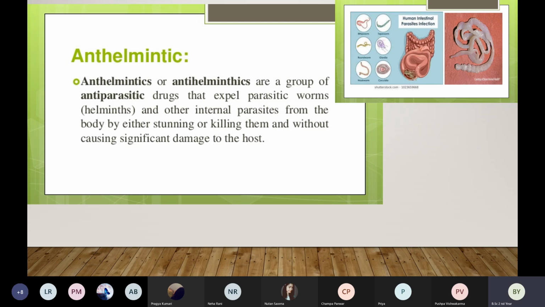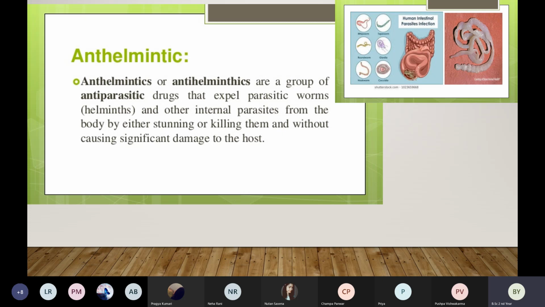So there are a group of anti-parasitic drugs that expel or remove the parasitic worms. We call them helminths. Okay, so in medical terms, we do not say worms, but we call them helminths. So we are trying to remove the parasitic worms, or helminths, and other internal parasites from their body by either killing them or removing them from the body.